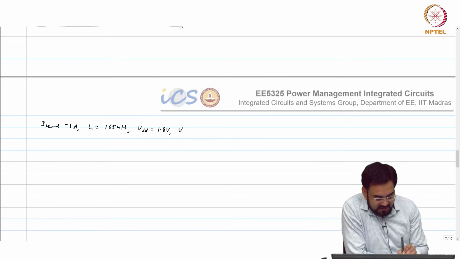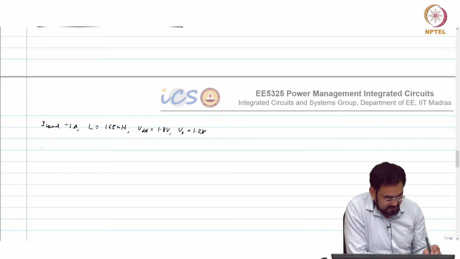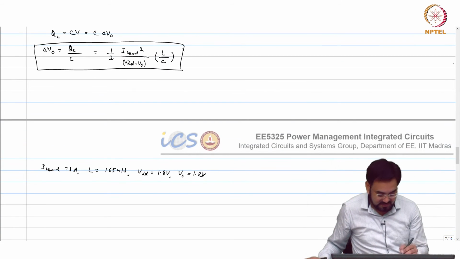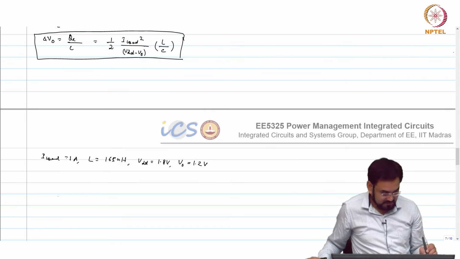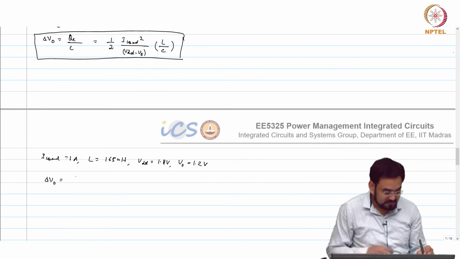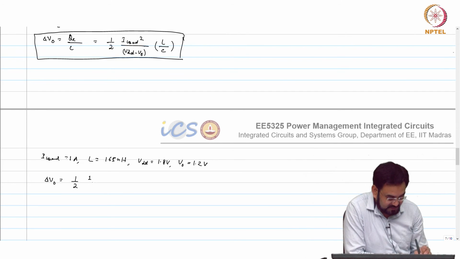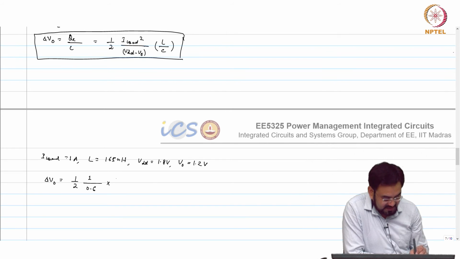So let us say V out equal to 1.2 volt. Substitute those values. So your delta V out is half of 1 over, this will be 0.6 into 0.165 into 10 power minus 6 over.